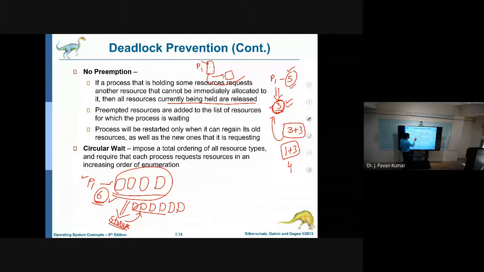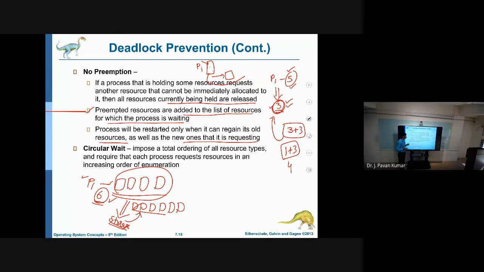Whenever preempted resources are released, they are added to the list of available resources. Then other processes can complete their execution, and the resources held by those processes can be released, isn't it? That is the idea here. Next, the process will be restarted only if it can regain its old resources as well as the new ones it is requesting. Only when all these resources are available can the process restart. This is the strategy we use to prevent the no preemption condition.